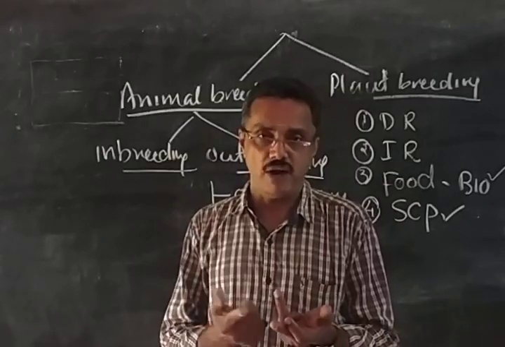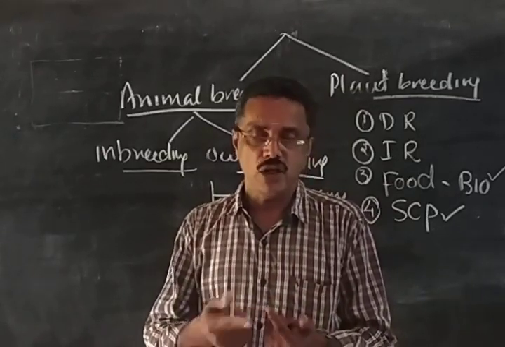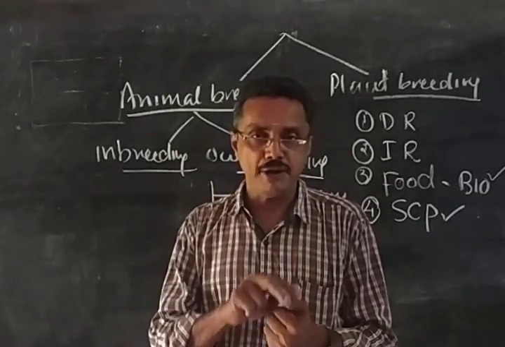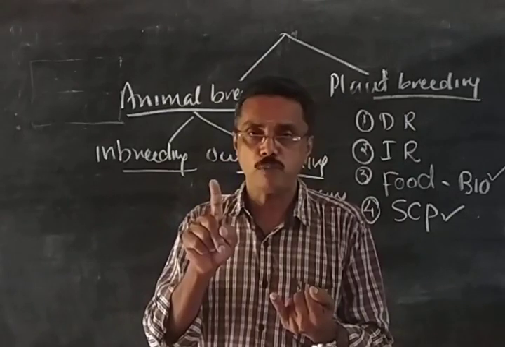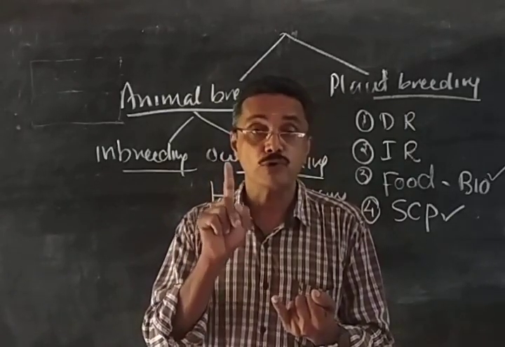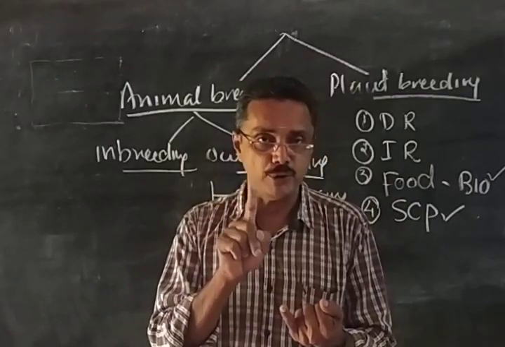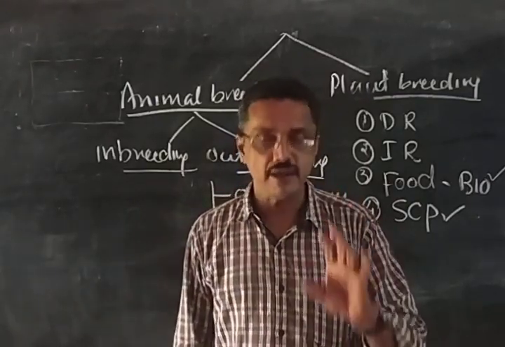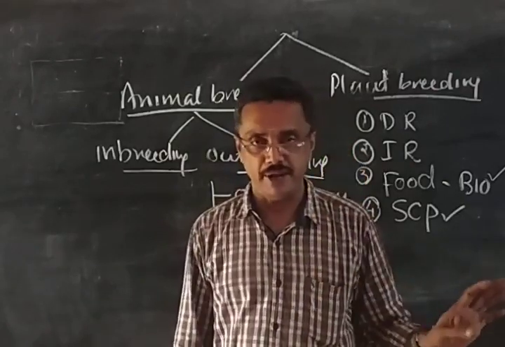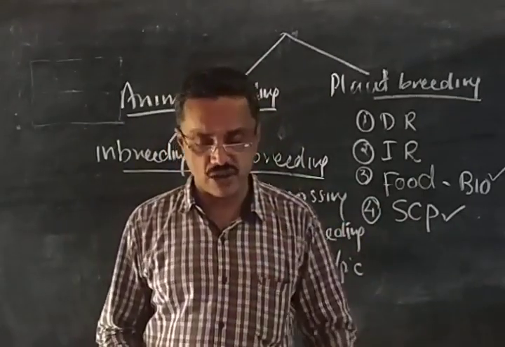In that we have to provide carbohydrates, proteins, vitamins, and micro and macronutrients. More than that, hormones should be provided, like 2,4-D, benzyl aminopurine, etc. So these are the main components of nutrient medium. You refer to the internet or textbook and write the answer.